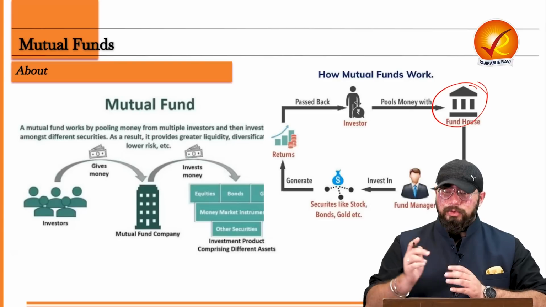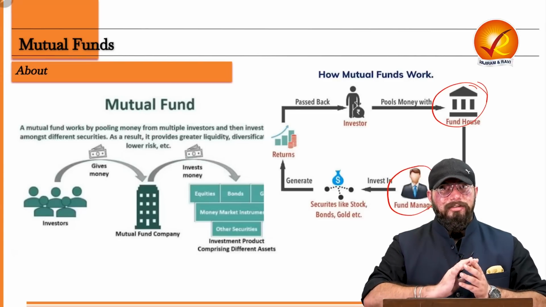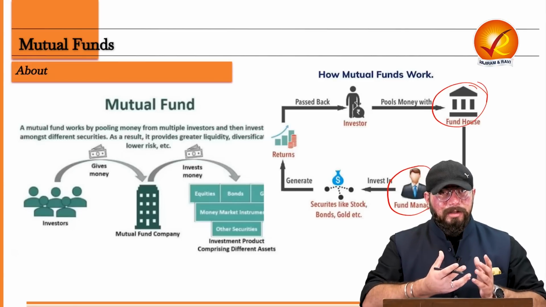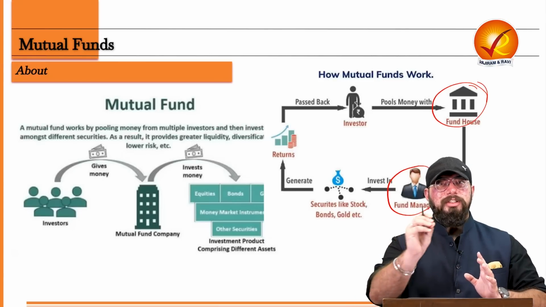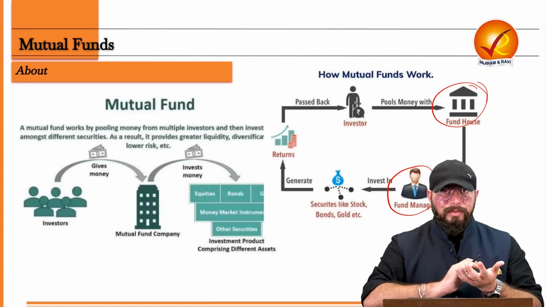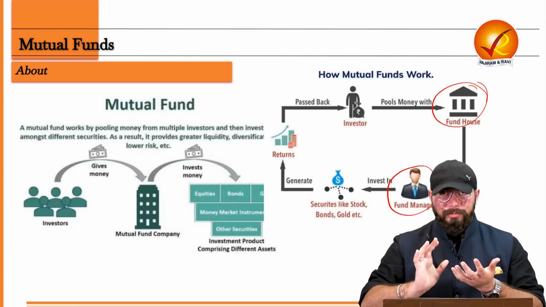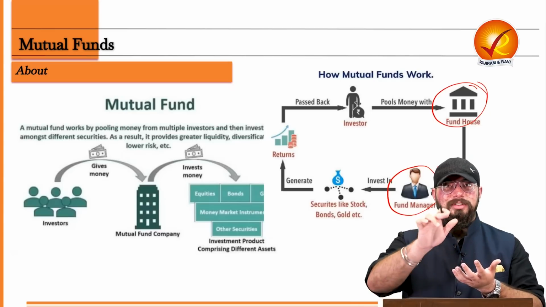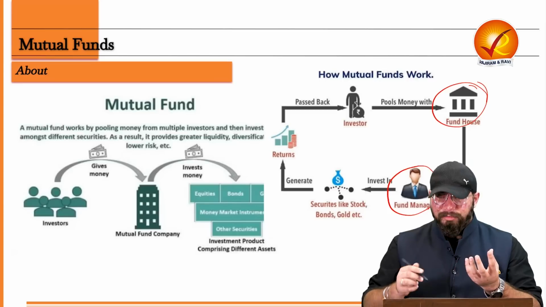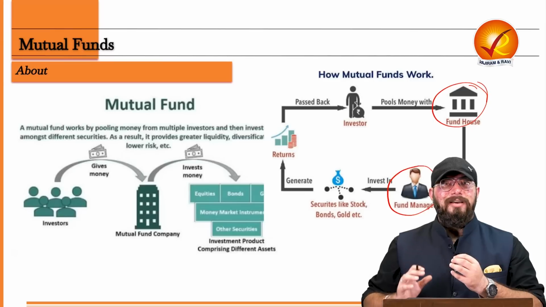And then the fund house will appoint a fund manager. That fund manager will have control over the fund, which will be created by all of your money. Because you are making small investments, a consolidated fund will be created, where you are agreeing to contribute. Someone is contributing 10,000, someone is contributing 20,000. So if you are contributing and a fund is created, a fund manager is appointed to oversee that fund.